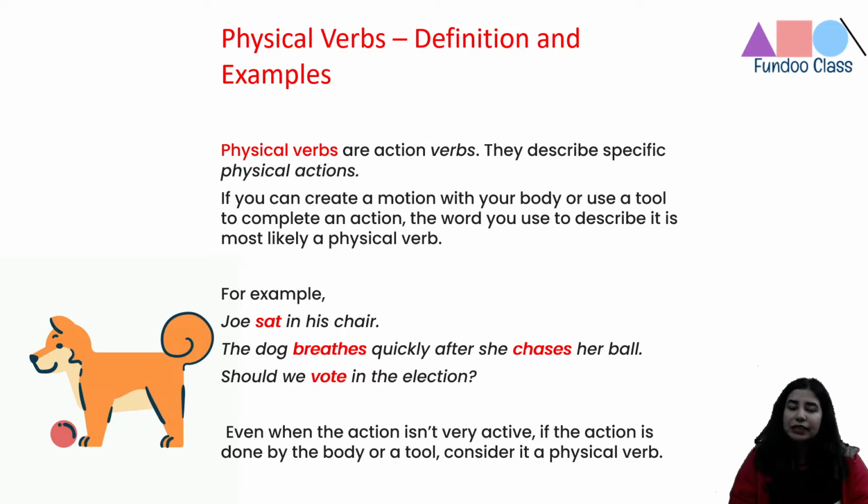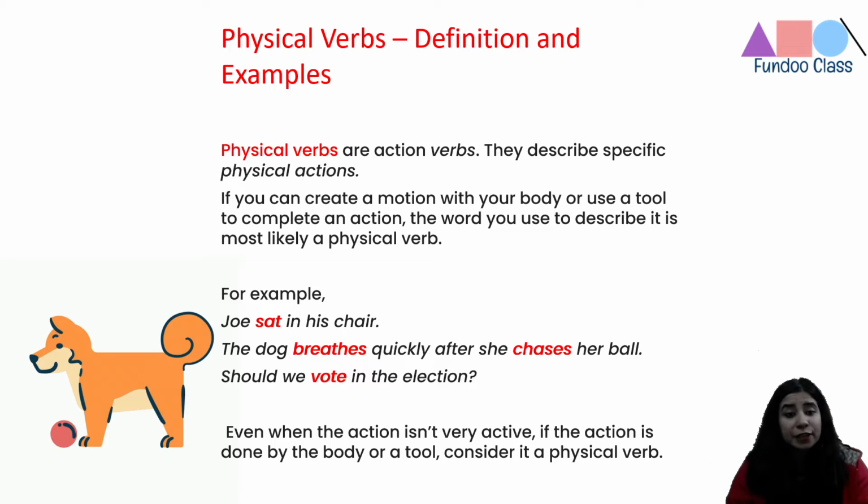Like we discussed previously, verbs can be action verbs. They describe physical actions. So you can create a motion with your body or use a tool to complete an action. The word you use to describe it is a physical verb, right? Like if I say Joe sat in his chair, there is a physical movement happening. The dog breathes quickly, so when you're breathing, there's an action happening. And she chases her ball, so chasing is another action.